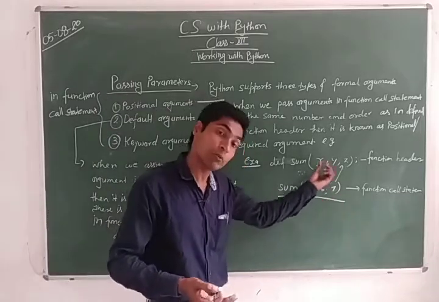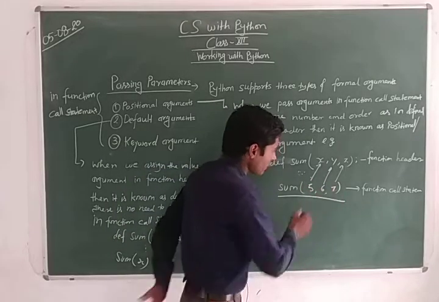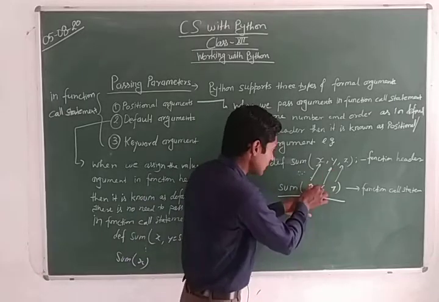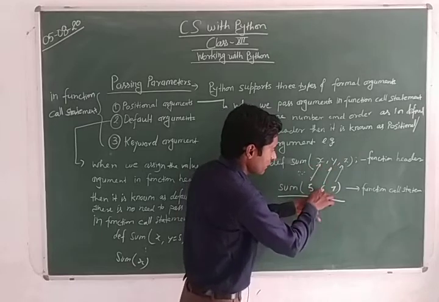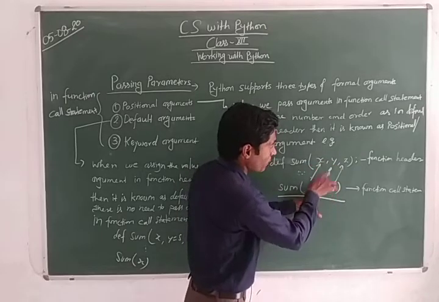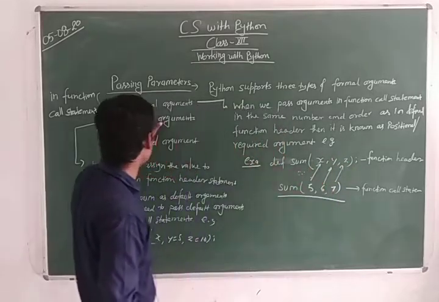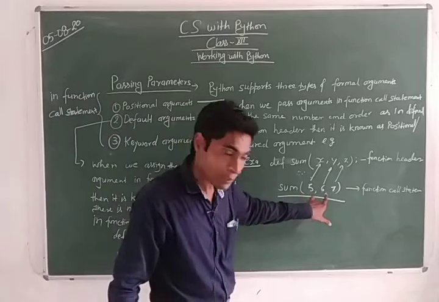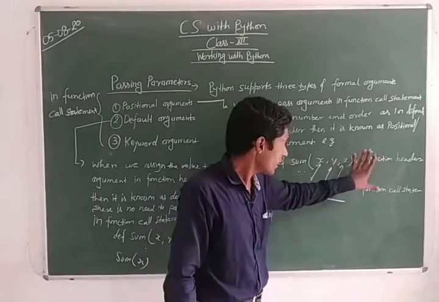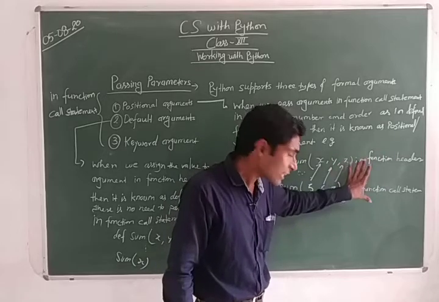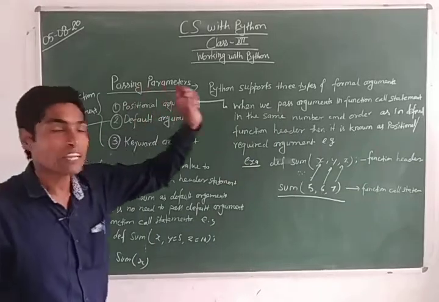How should these parameters be passed in this? These are the arbitrary numbers 5, 6, 7. This 5 is assigned to x. This 5 cannot be assigned to y or z. It will only be assigned to x. This 6 would be assigned to y. This 6 cannot be assigned to the others. This 7 would be assigned only to z. This is the required or positional argument. Position is important. The position of values, the position of arguments, is important inside the function. If we write like this, then it is known as positional argument or required argument.